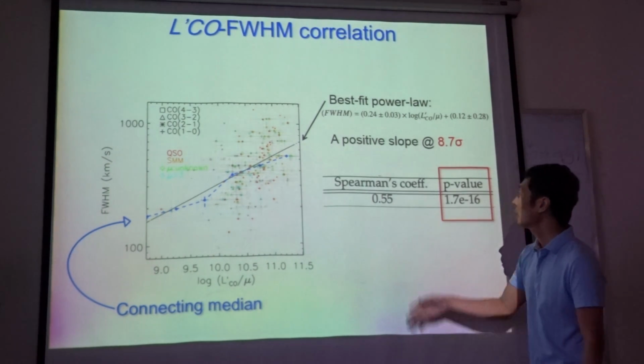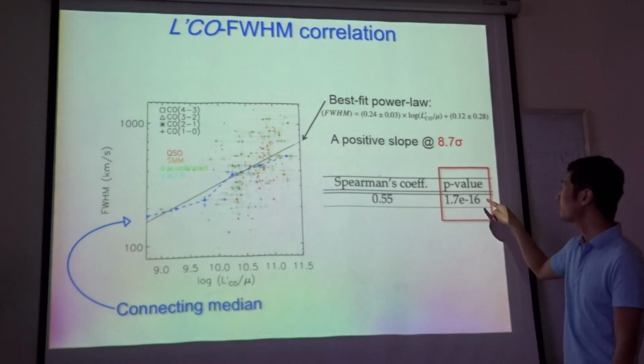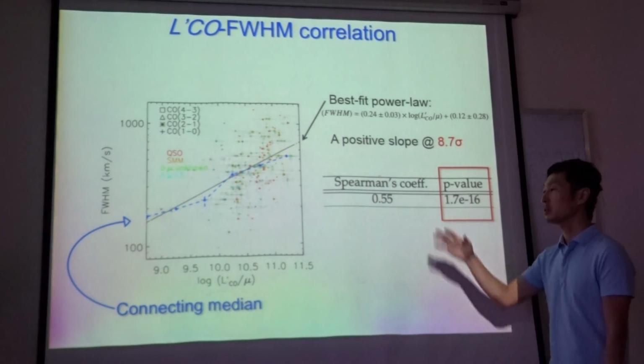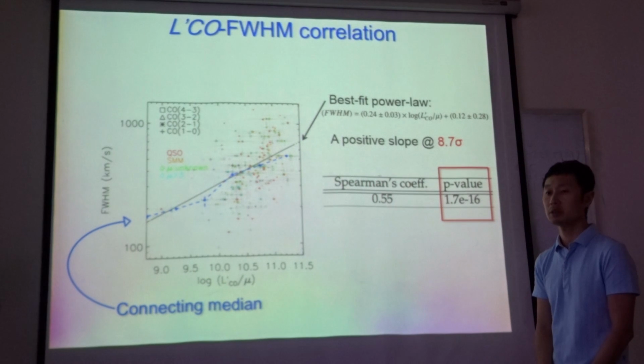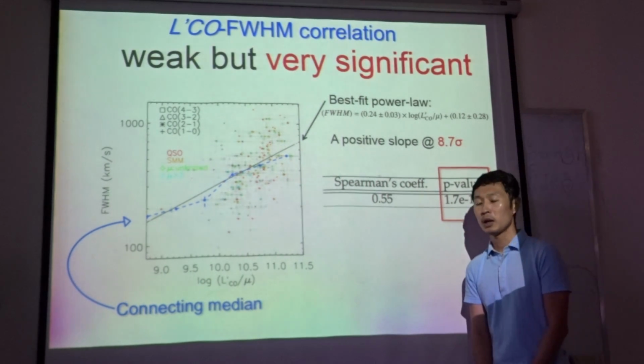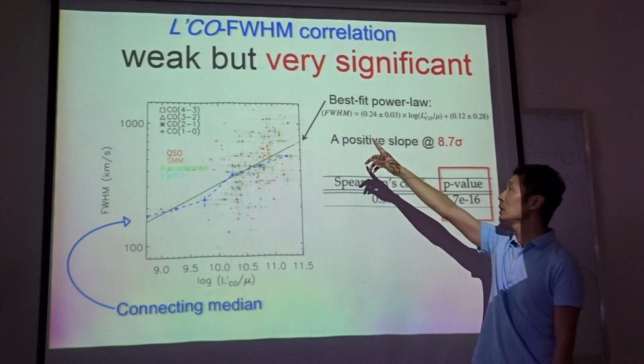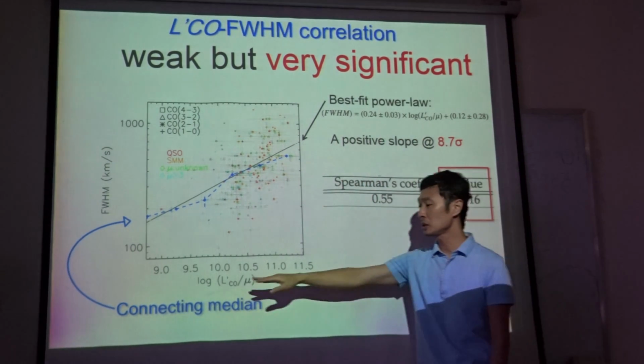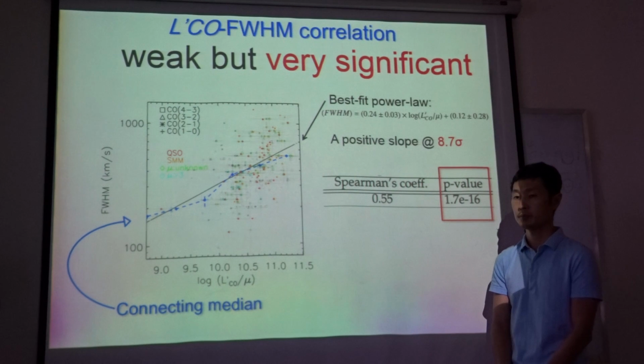Also, the correlation coefficient has a very, very small p-value, which means the correlation is very significant. So I think we can conclude we found a weak but very significant correlation between CO luminosity and line width.